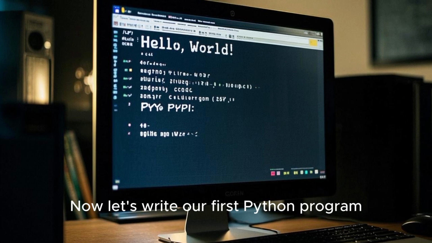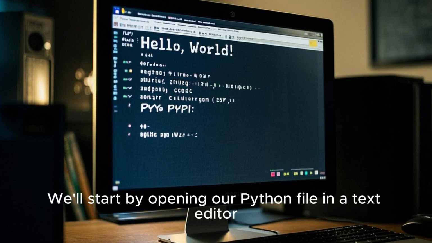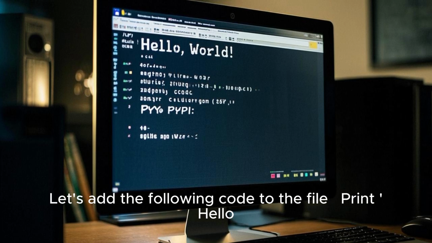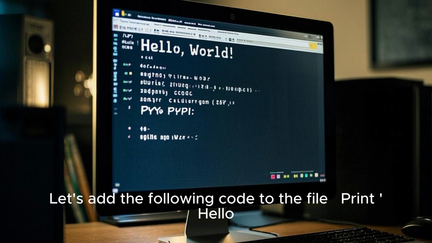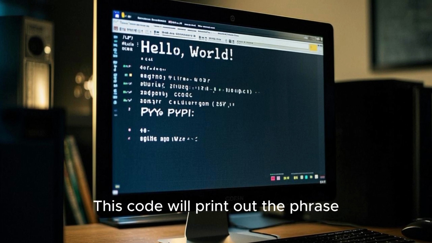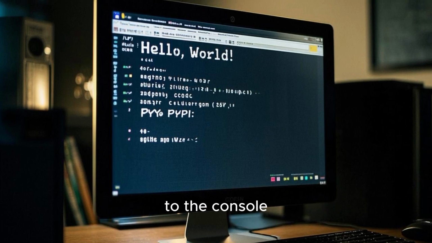Now let's write our first Python program. We'll start by opening our Python file in a text editor. Let's add the following code to the file: print("hello world"). This code will print out the phrase hello world to the console.